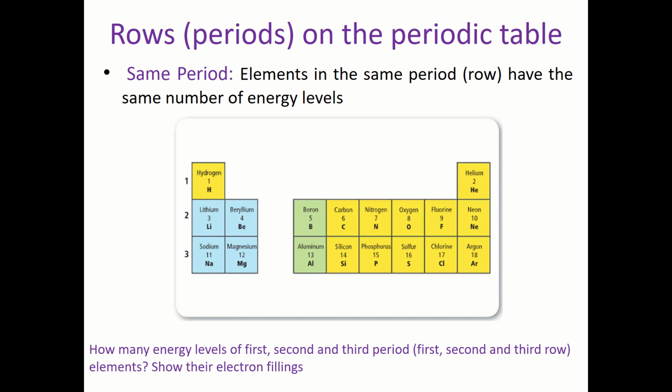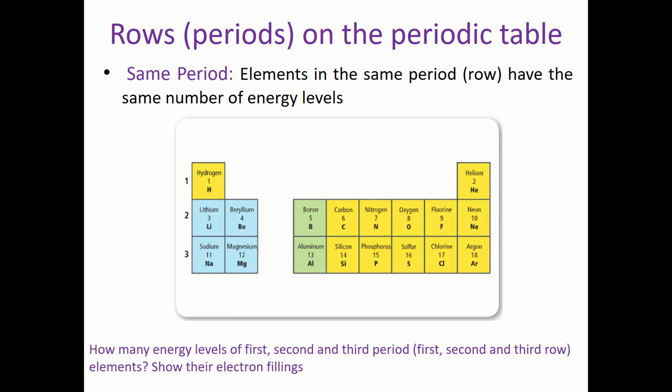Yes, exactly. There's a reason we put this kind of organization. Let me ask you this question. If you have a hydrogen atom, what is the maximum number of electrons that a hydrogen atom could have? 1.